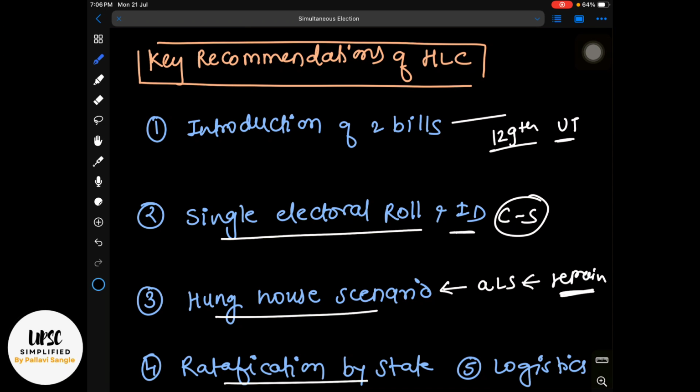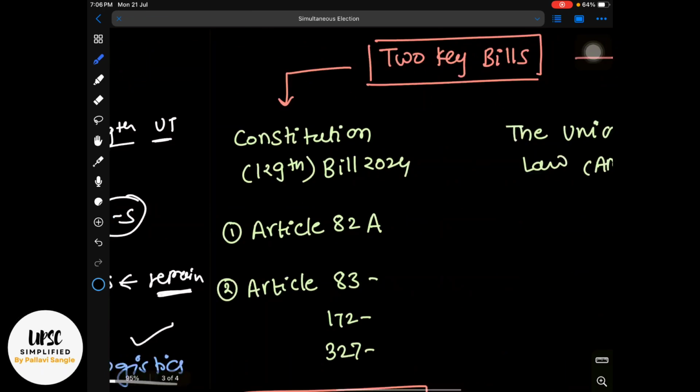Then ratification by the states. The high level committee is saying that there is no need to get the constitutional amendment bill ratified by half of the states for the first bill that they have proposed, like doing the simultaneous election for Centre and State. But for the second bill, where the elections of Centre, State, and local bodies will be synchronized, ratification by half of the states will be mandatory. Then for the logistics related scenario, the committee has requested the ECI and State Election Commissions to make the necessary arrangements for this logistics.